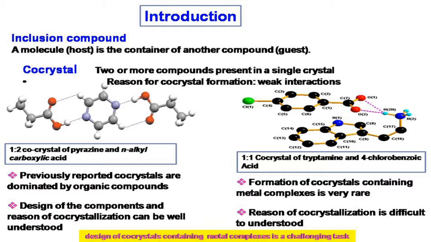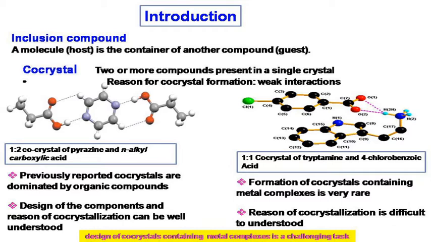Now, these are two examples of co-crystal. The first one is a 1:2 co-crystal of pyrazine and N-alkyl carboxylic acid, and the second one is a 1:1 co-crystal of tryptamine and 4-chlorobenzoic acid.